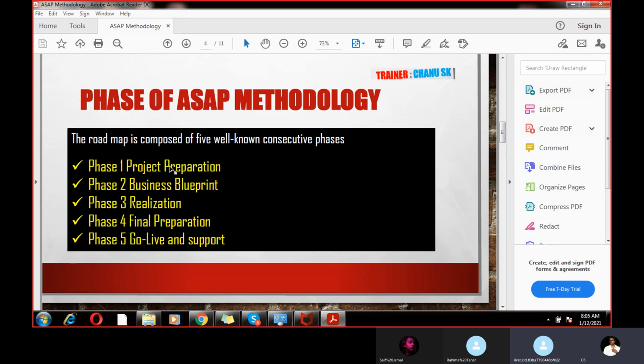Project preparation is a phase. ASAP is the methodology; A stands for accelerated, which means to speed up the process. While explaining A, you said something about PM, project management, or something. I don't know what that is.